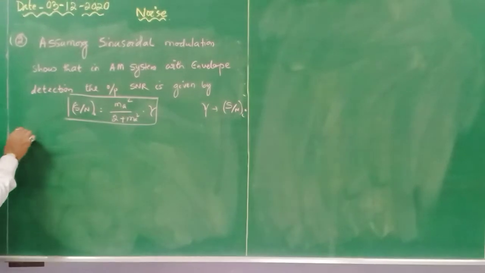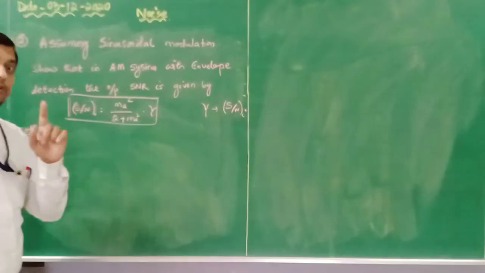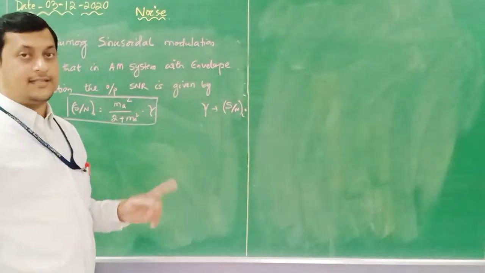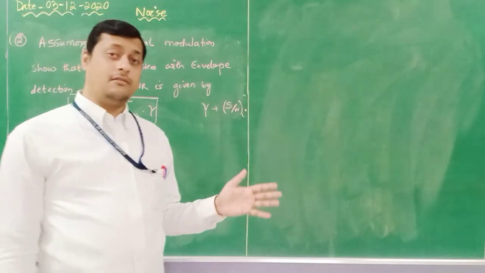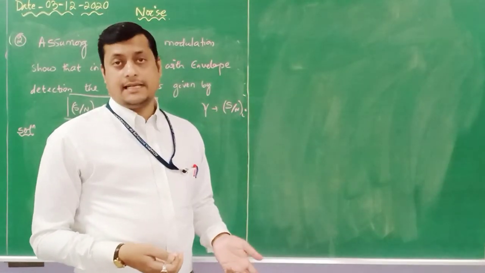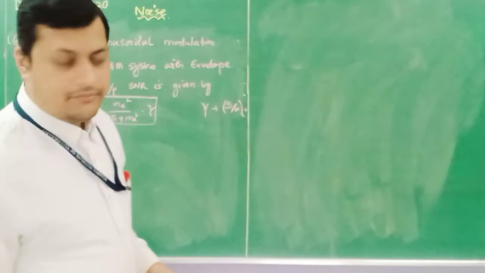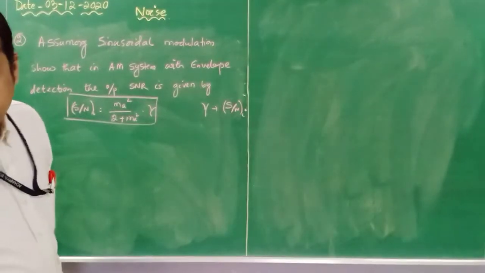Okay, how to identify this? Again, we will start with some analogy. First, I need to consider what is my modulated signal. That modulated signal is going to be delivered in a particular channel in which noise will be added to it, and then we can extract the data. Okay, so one by one we will start. So let us consider my sinusoidal modulation.